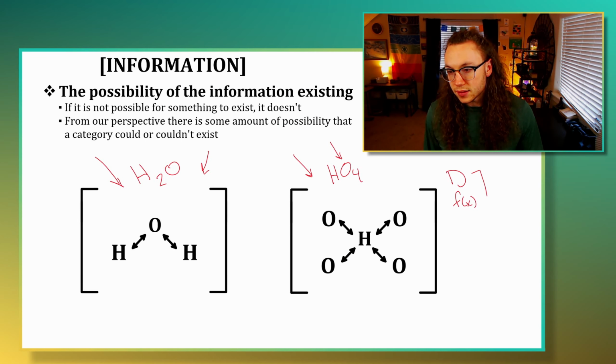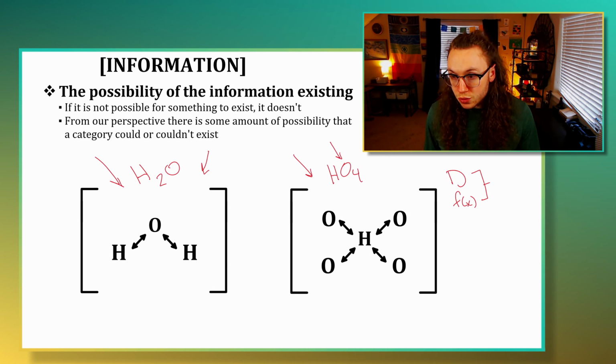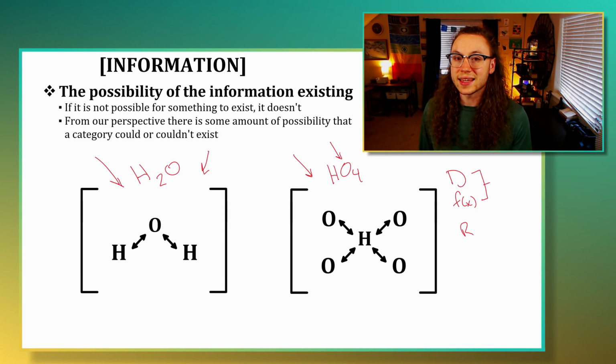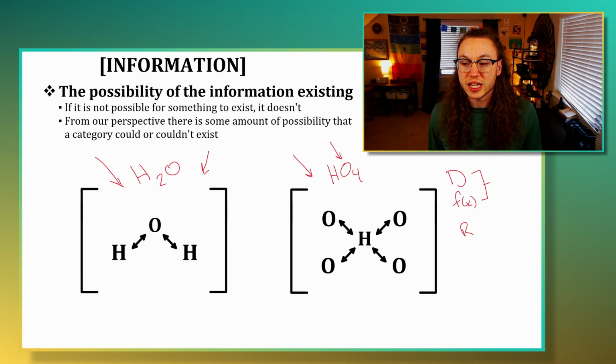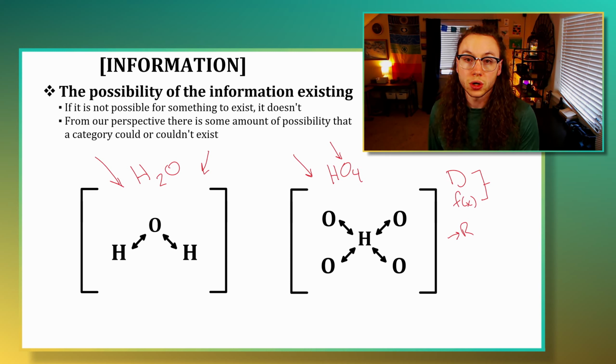From the universe's perspective, there is no such thing as the possibility of something existing. We are saying that within these two components, from our greater perspective that we're taking here of being existence, we do know what the domain is and we do know what the function is. Between these two pieces, do we expect or can we expect that the range is going to at some point take any particular value? So although we're not saying explicitly at this point that that particular range is existing, we are simply saying with the domain and the function that is operating across that domain, can we say yes or no to the question that the range of some particular value could exist?